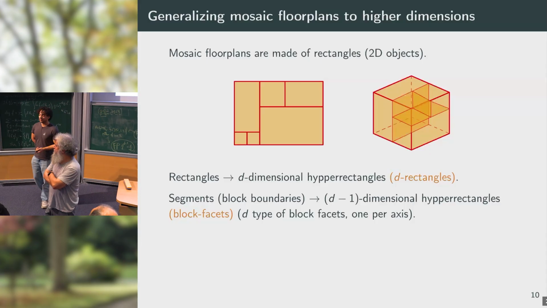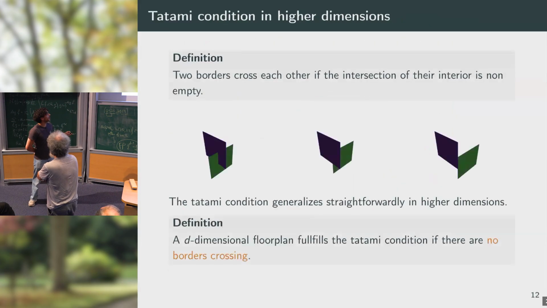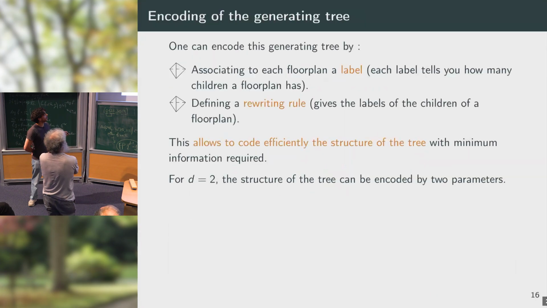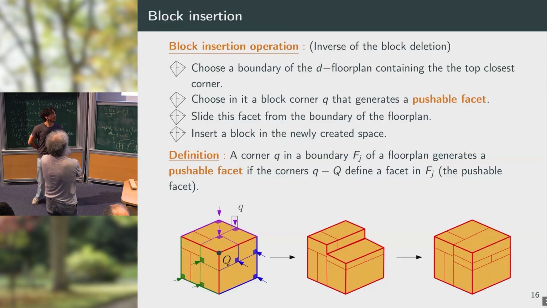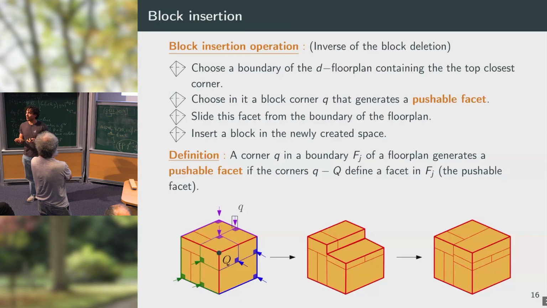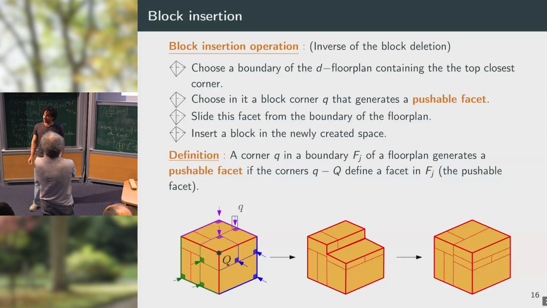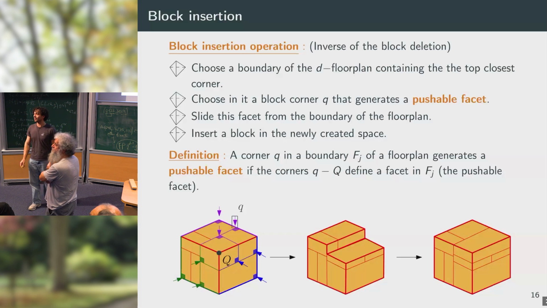This would be very interesting to do. What we could do is consider pattern-avoiding rectangular floor plans, such that the generating tree has a structure which resembles the one of the two-dimensional case. In 2D, I think it was done, and they found many relations between the patterns and some known sequences. So I believe this could be a good way to simplify our objects, to obtain some way to enumerate them by restricting to subclasses.